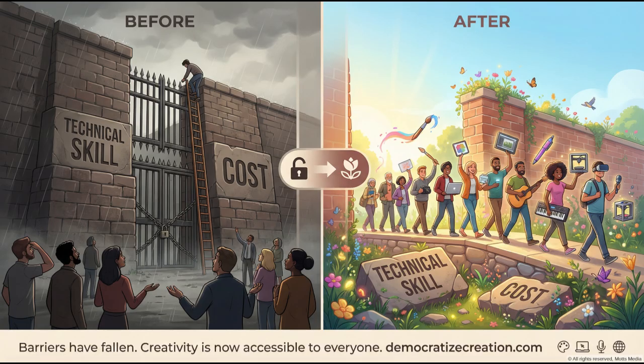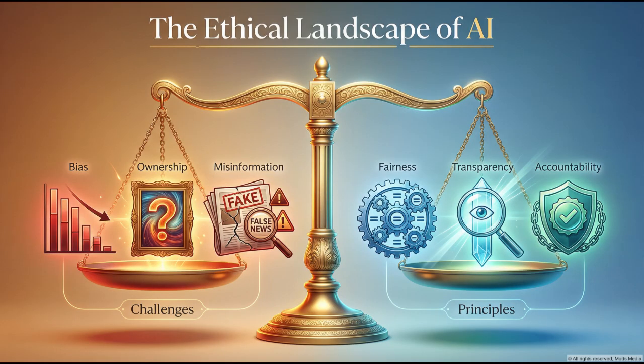Barriers that once required years of training or expensive software have fallen. Creativity is now accessible to everyone willing to learn. With great power comes great responsibility. This balanced scale represents the ethical considerations surrounding AI.